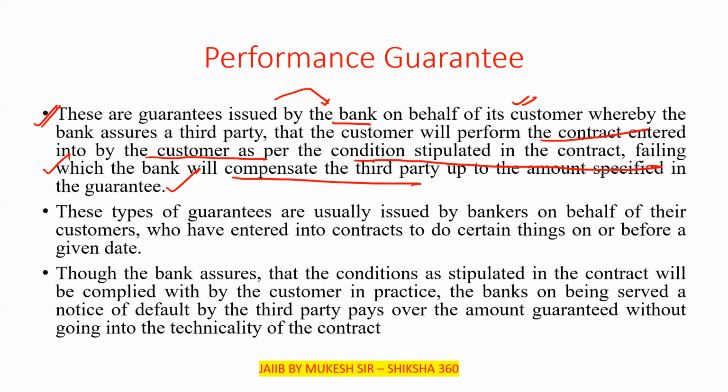So the bank ensures that the conditions stipulated in the contract will be complied with by the customers.